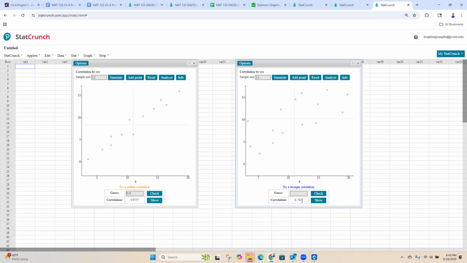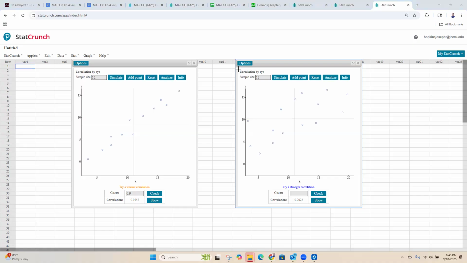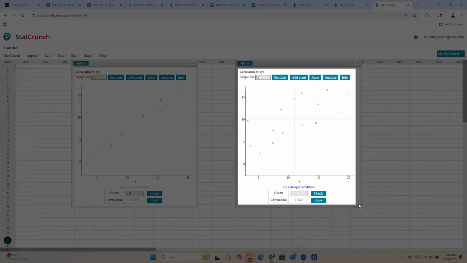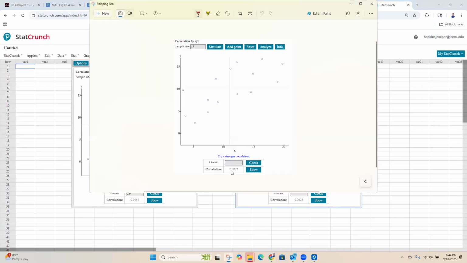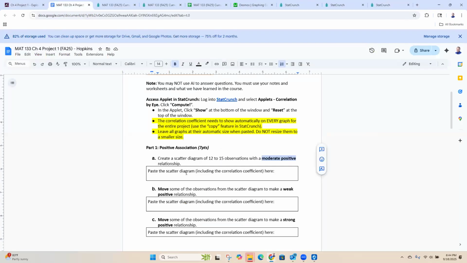So this one works. I just need a correlation coefficient somewhere between 0.5 and 0.8. So this is good. I want to copy this graph into my project. So I'm going to go to my snipping tool and grab this. Make sure you show the correlation coefficient. I want to see what it is. So I can see the 0.7 here, and we'll drop that into my project for question A right here.